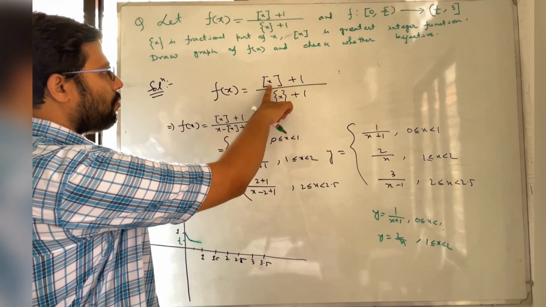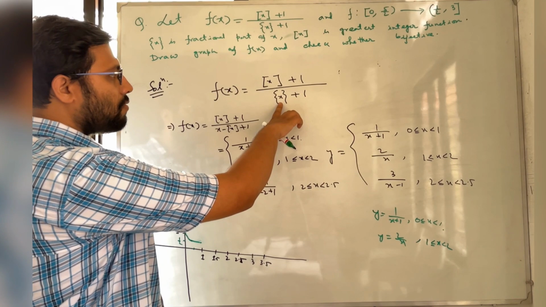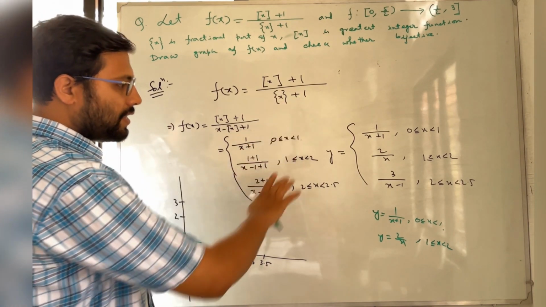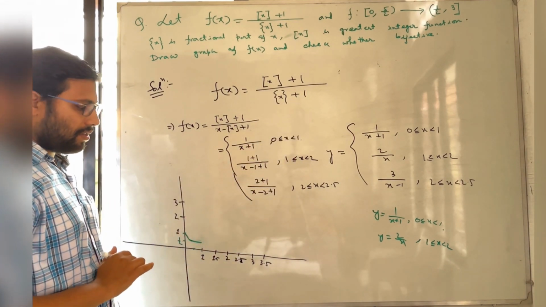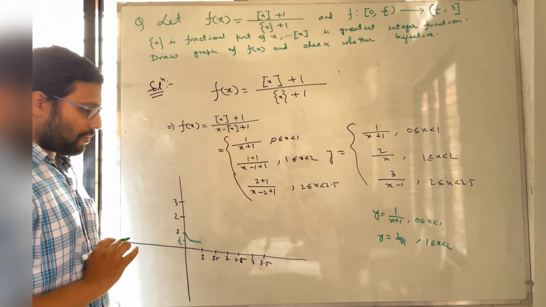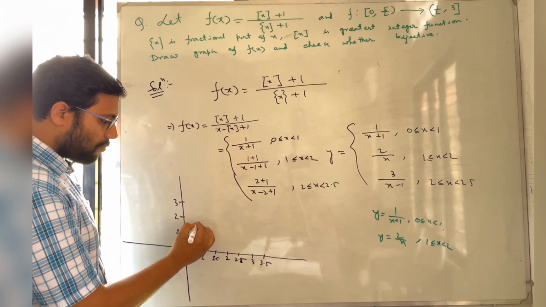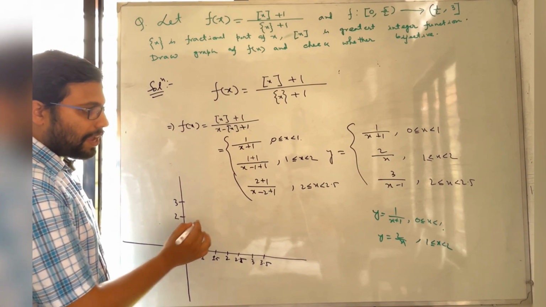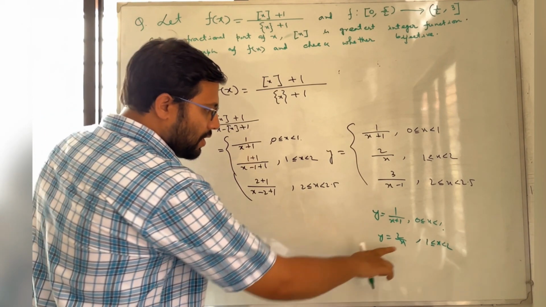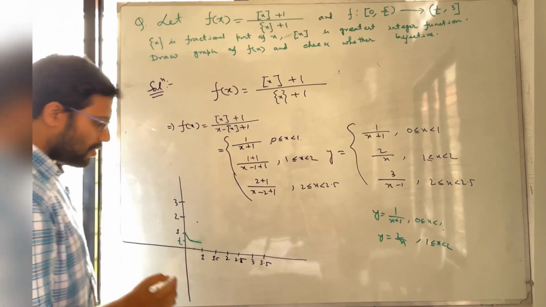We will have 1 plus 1, 2, fractional part of 1, 0, so 2. That is, at x equal to 1, it is 2. So this graph will start from this point, and as x tends to 2, it will be 1.